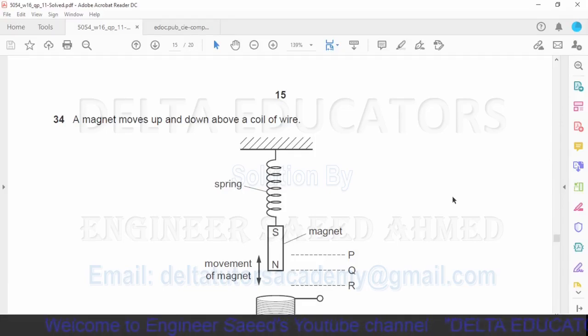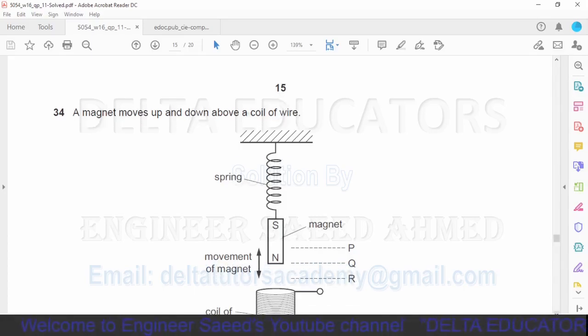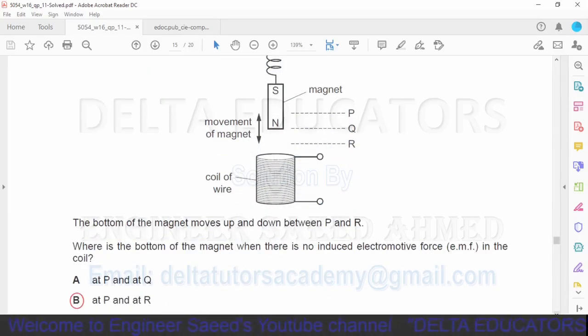Question number 34. A magnet moves up and down above a coil of wire. The bottom of the magnet moves up and down between P and R. Where is the bottom of the magnet when there is no induced electromotive force in the coil?